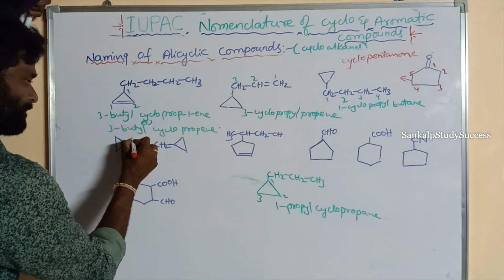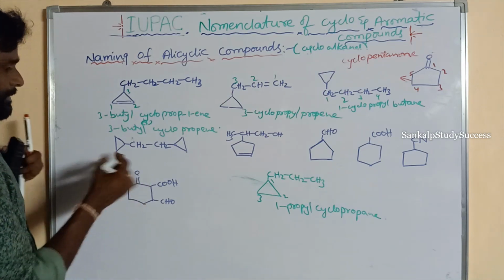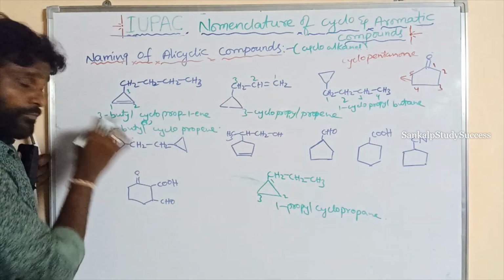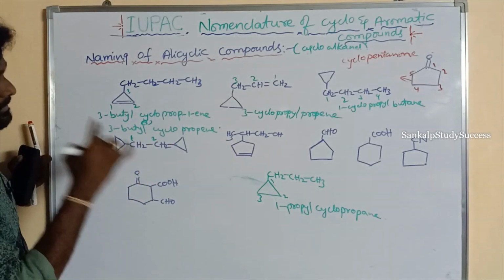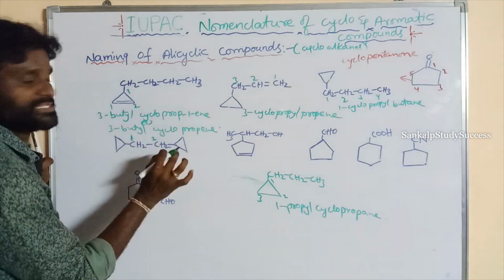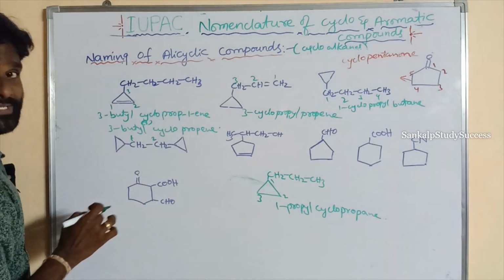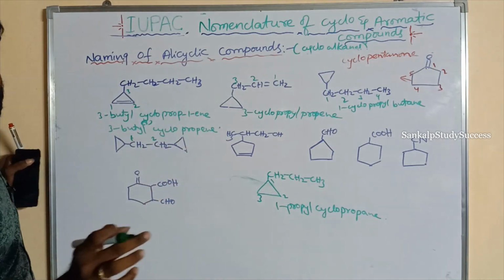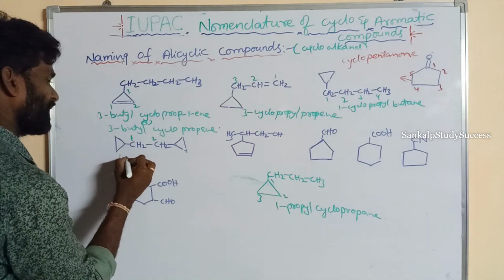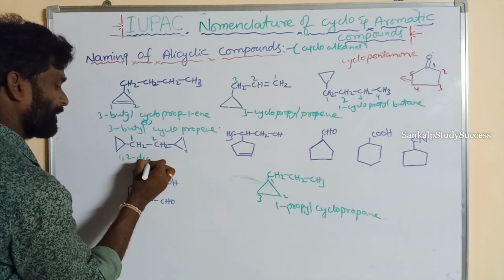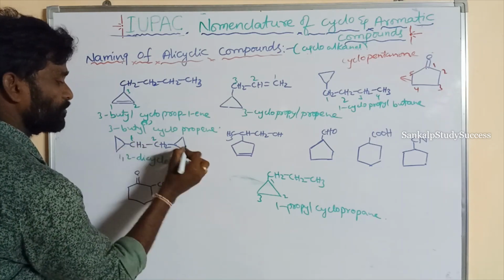In the cyclic structure, 3 carbons are there. In the straight chain, 2 carbons are there, but the straight chain is taken as the parent chain. Why? Here two substituents are present. When two cyclic structures are attached to the straight chain, they are taken as substituents. So this is cyclopropyl, this is cyclopropyl. 1, 2 dicyclopropyl ethane, 2 carbons, ethane.